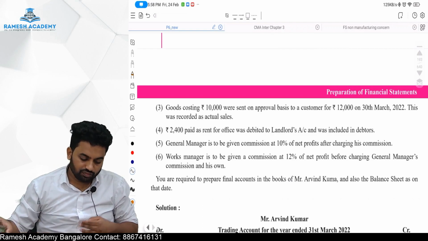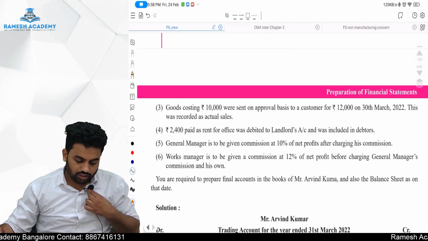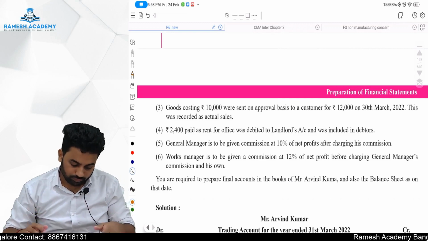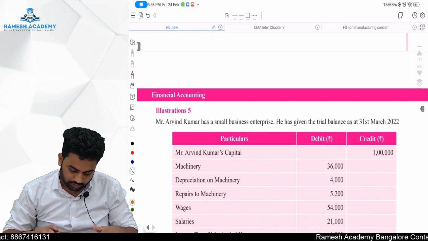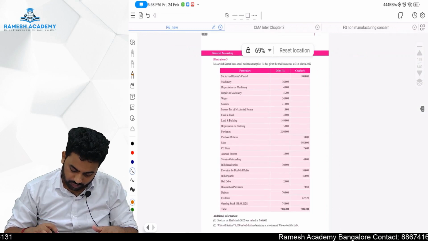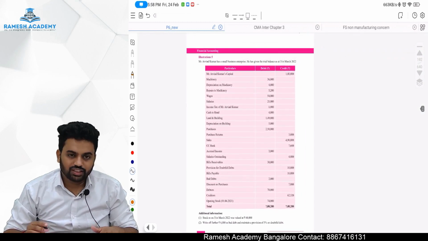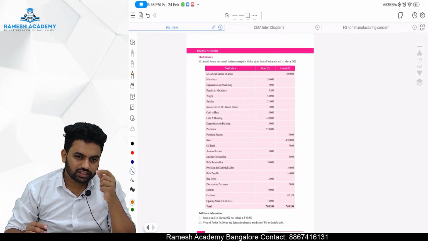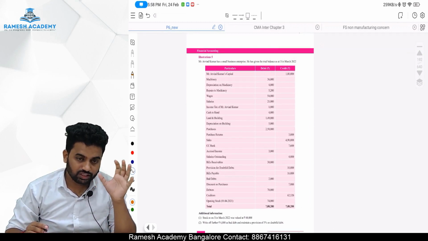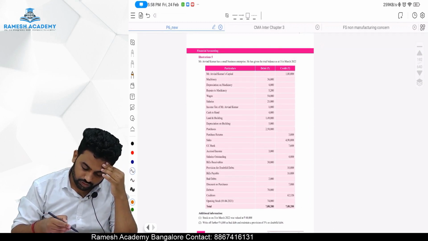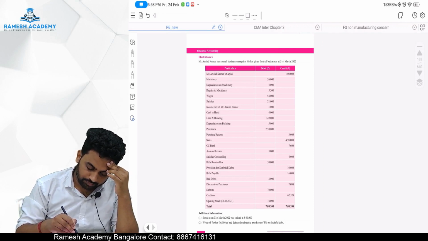Fine, we'll solve. I think it's better to solve. I know it's a simple one, but still there is adjustment relating to provision and there are certain other adjustments. Better let me solve quickly.